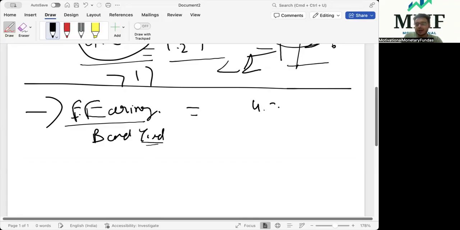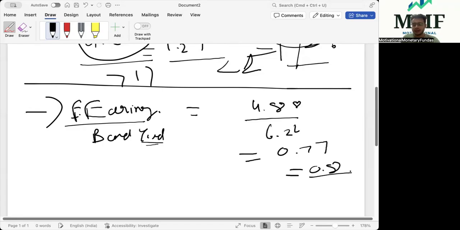Earnings yield we know is 4.88%, as we calculated above. Bond yield we know is 6.22. The number comes out to be 0.77, or 0.8 rounded off. Right? Again, the interpretation changes. If this number is less than 1, it indicates it's time to go for the fixed income market. But if this number is more than 1, it indicates it's time to go for the equities market. It is just an inverse interpretation of the BEER ratio. So both of these ratios are technically showing us it's time to go for the fixed income market. But is it really time to go for a fixed income market?